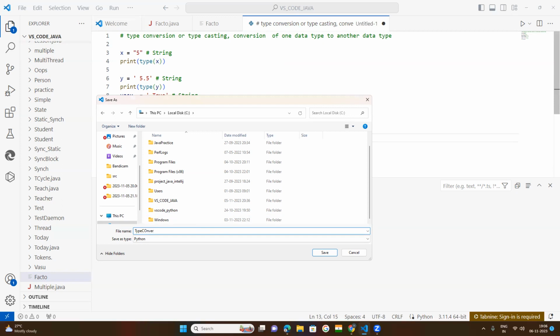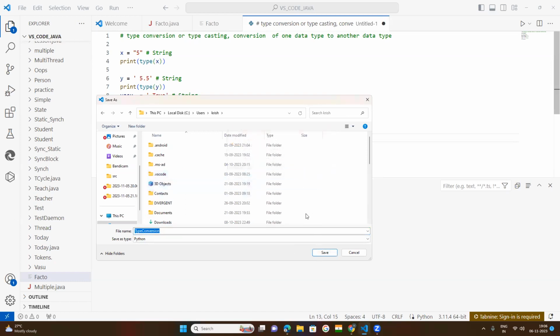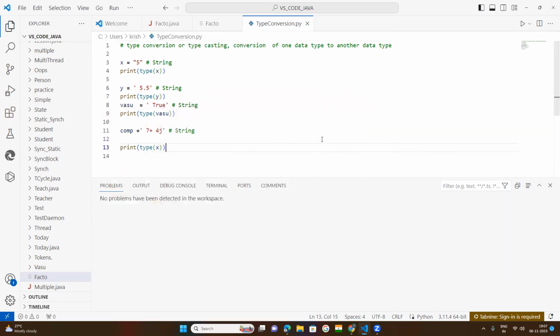Type conversion. Yeah, type casting. Save it as type conversion dot py. That is very important. And save. Yes. Now your file becomes type conversion.py.